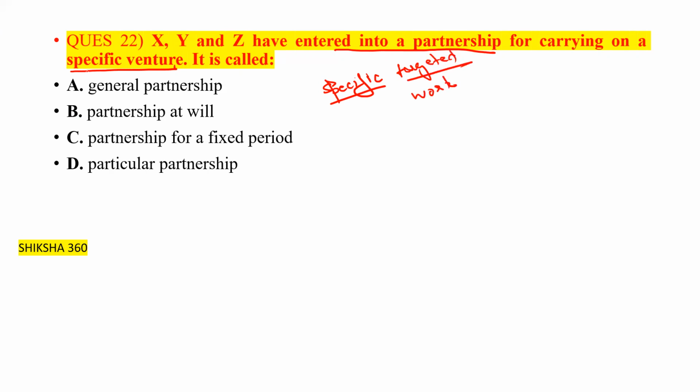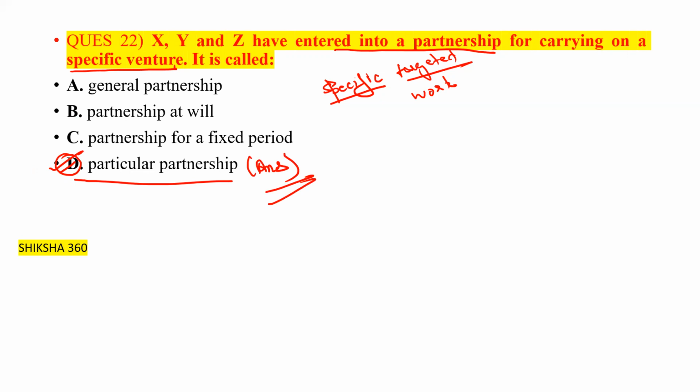So that is called a general partnership, partnership at will, partnership for a fixed period, or a particular partnership. So what is the correct answer? This is for a specific target, a partnership basically known as the particular partnership. So option D is the correct answer.